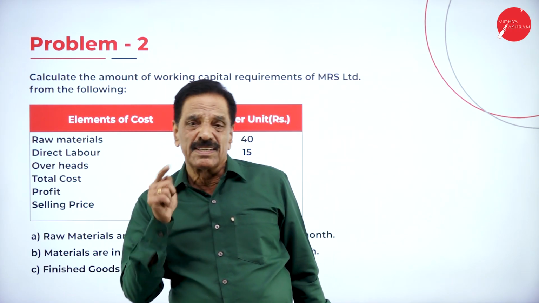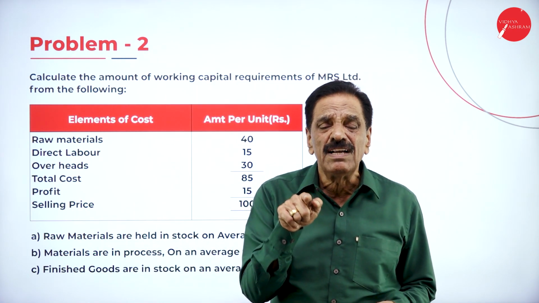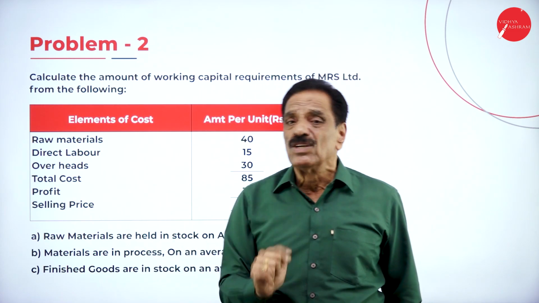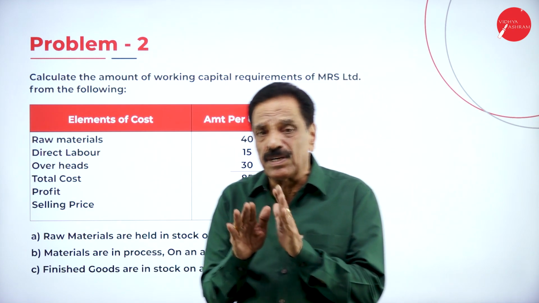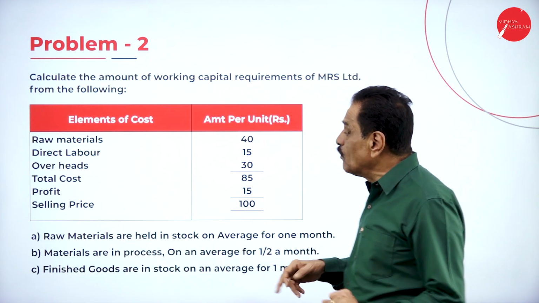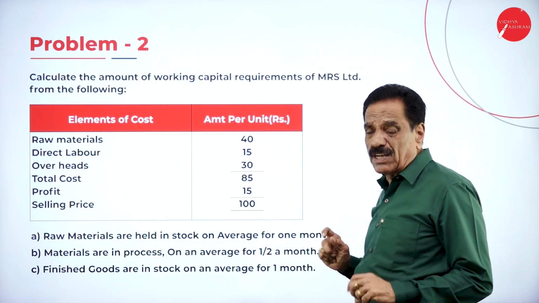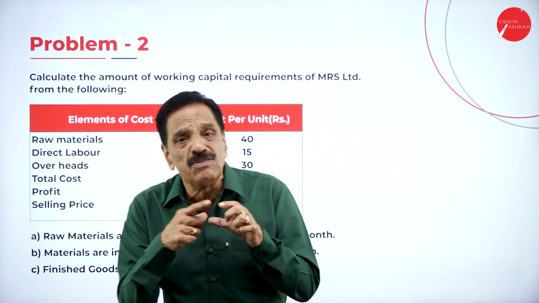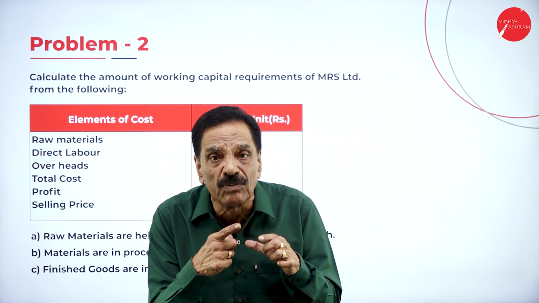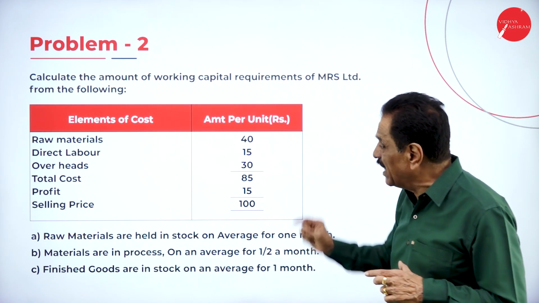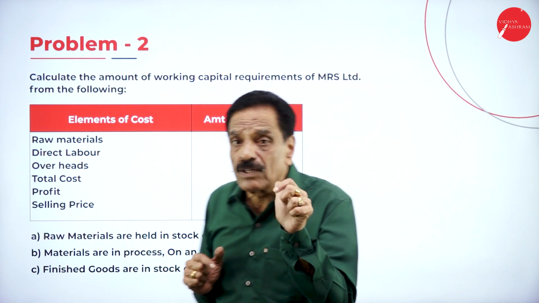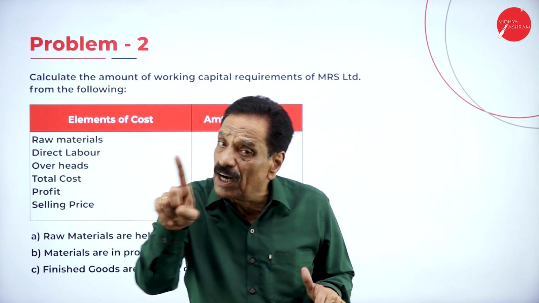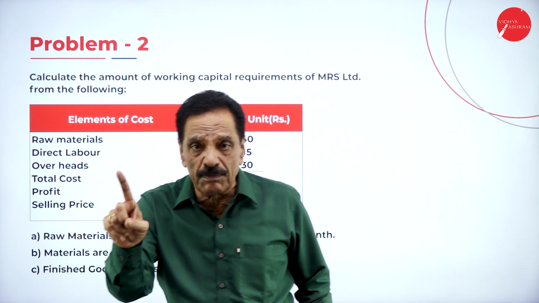Another point: depreciation is called a non-cash item, so a non-cash item should not be considered. That means depreciation is not considered. If the overhead includes depreciation of rupees 6, then you have to take only 24. Here how much is there? 30. It includes 6 rupees, so what is your actual amount? 24 you have to take. So depreciation should not be considered, and profit should not be considered.